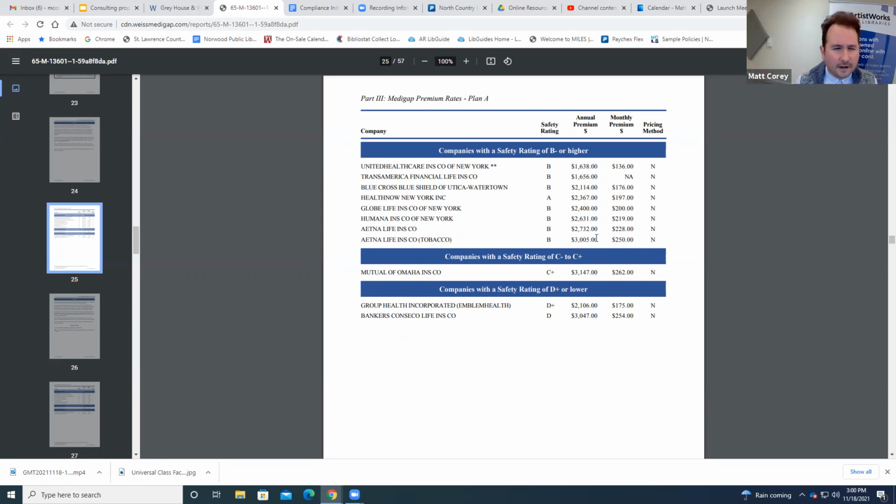So you can see here, if all of these companies are legally offering Plan A, we've got companies in Utica, Watertown, New York, according to New York State, and their safety ratings are all this, why not choose the cheapest one? Or maybe you want something that's got a little higher rating at A, Health Now New York Inc. And it costs $23.67, right? Why pay $2,700 or $3,000 for something that's actually got a lower rating?